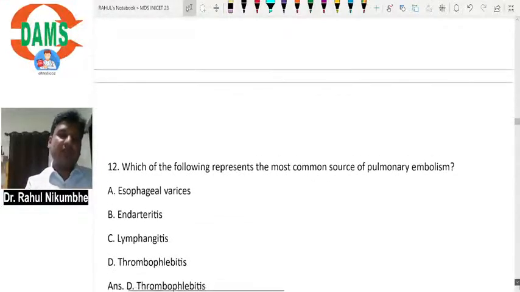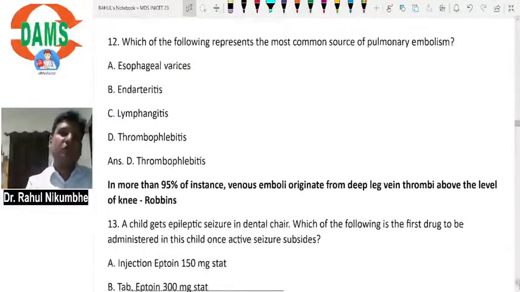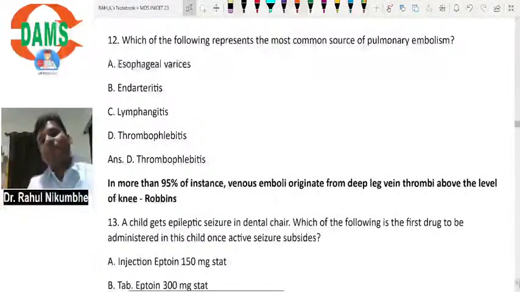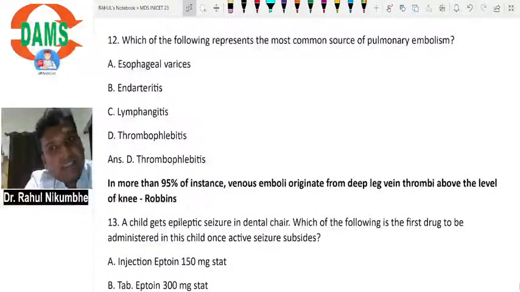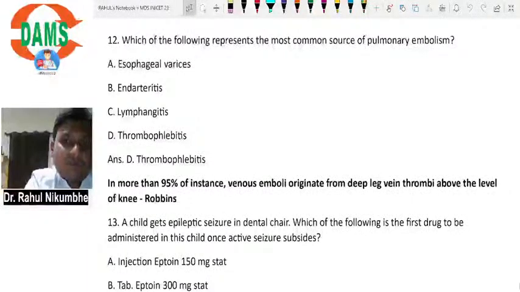Which of the following represents the most common source of pulmonary embolism? The most common source of pulmonary embolism is the deep veins of the legs. Any thrombus present in the deep veins of the legs can give an embolus. This embolus will enter the IVC, then the heart: right atrium, right ventricle, then the pulmonary trunk. Then it can enter the lungs and block the blood vessels of the lung.